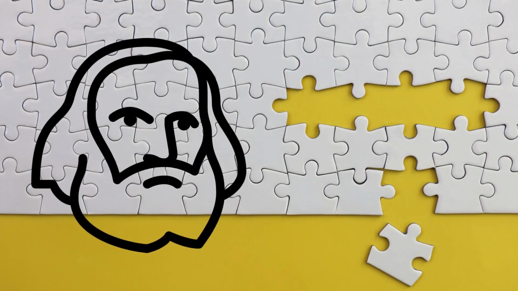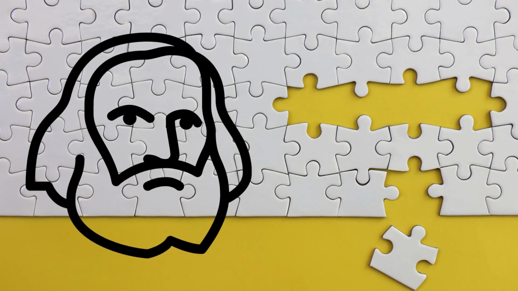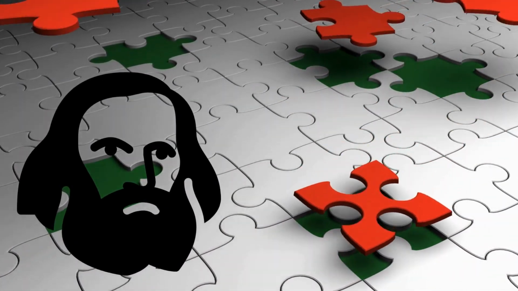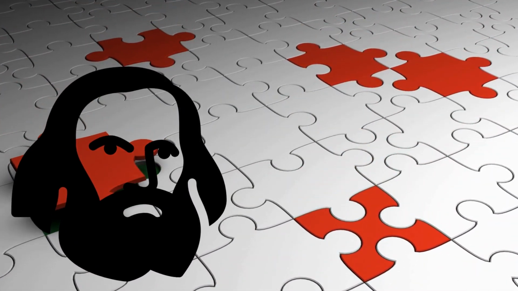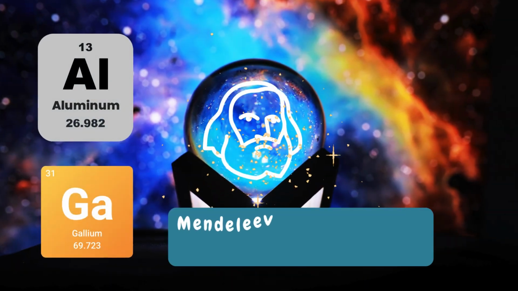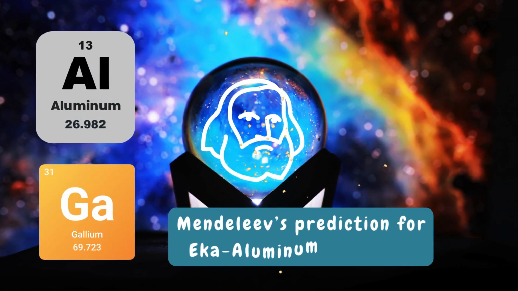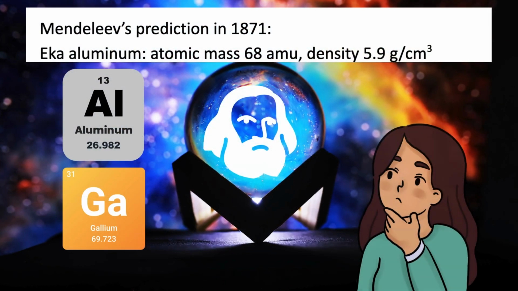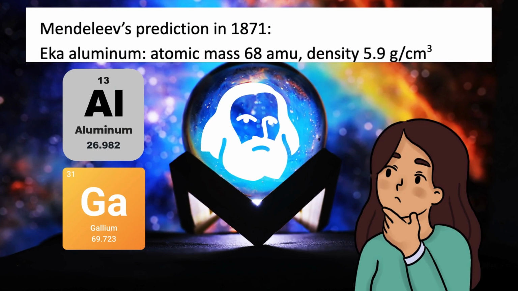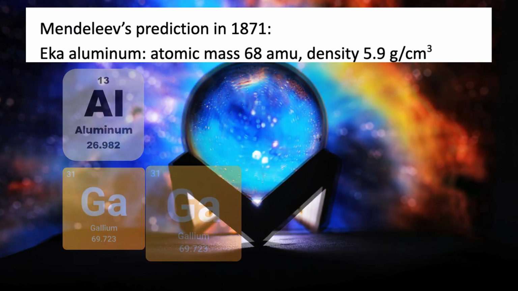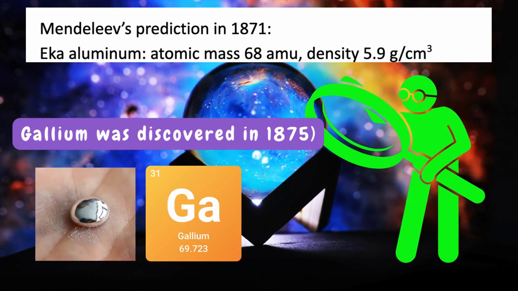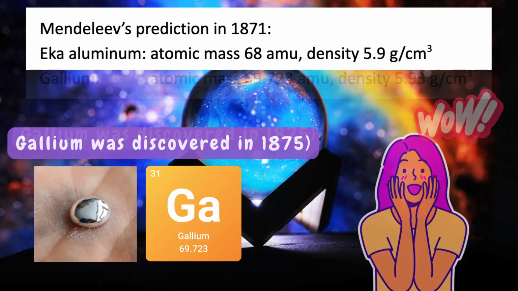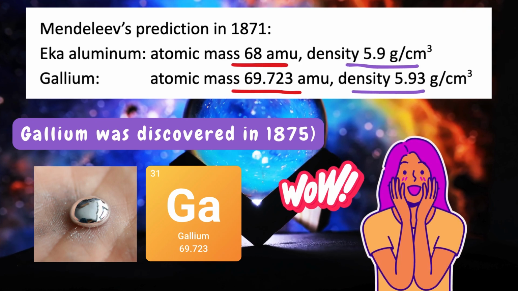He left gaps in his table for elements that had not yet been discovered and predicted their properties based on the patterns he observed. For example, here is Mendeleev's prediction for Eka aluminum or gallium from 1871. Atomic mass 68 AMU, density 5.9 gram per cubic centimeter. Gallium was discovered in 1875 with an atomic mass of 69.723 AMU and density 5.93 gram per cubic centimeter.